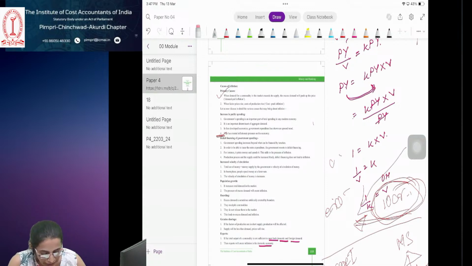Then they will increase their lending rate. My cost increases. So naturally, what will I do? I will increase my interest rate also for the persons to whom I have given the loan, the businessmen or investors who had taken the loan from me. I will increase the interest rate for them also, because I have to pay a higher interest rate, my profit will reduce. So I increase my interest rate for the loans which I am giving to the businessmen or individuals.